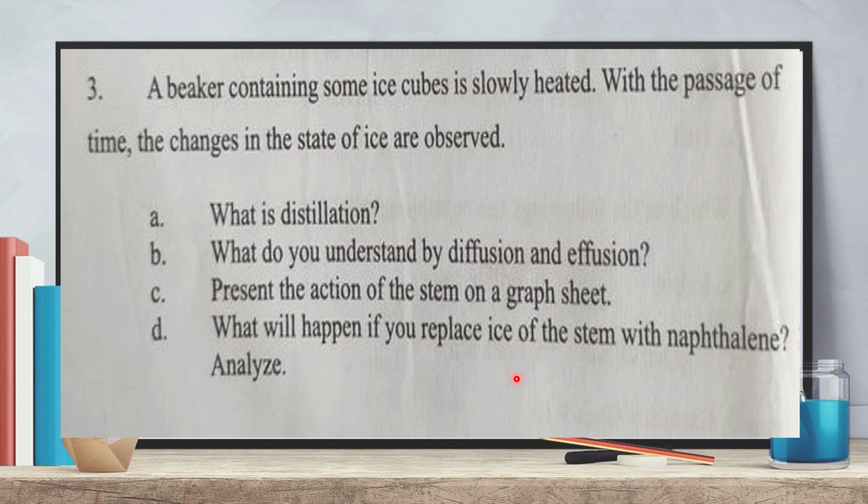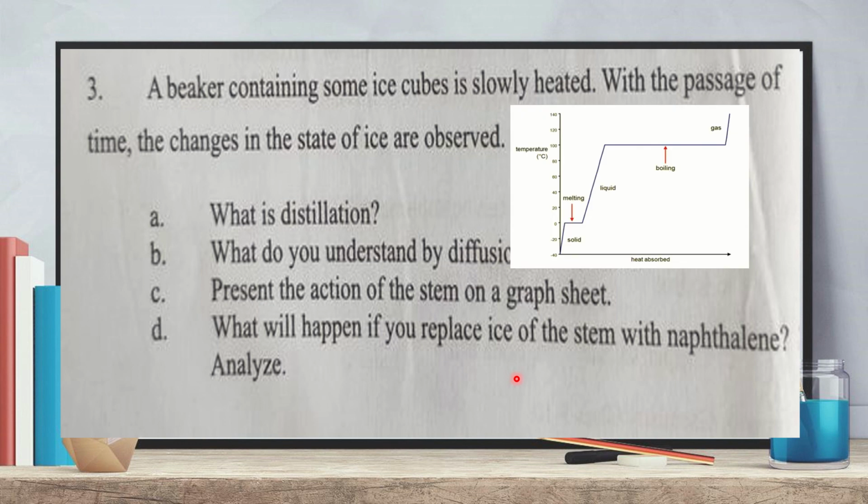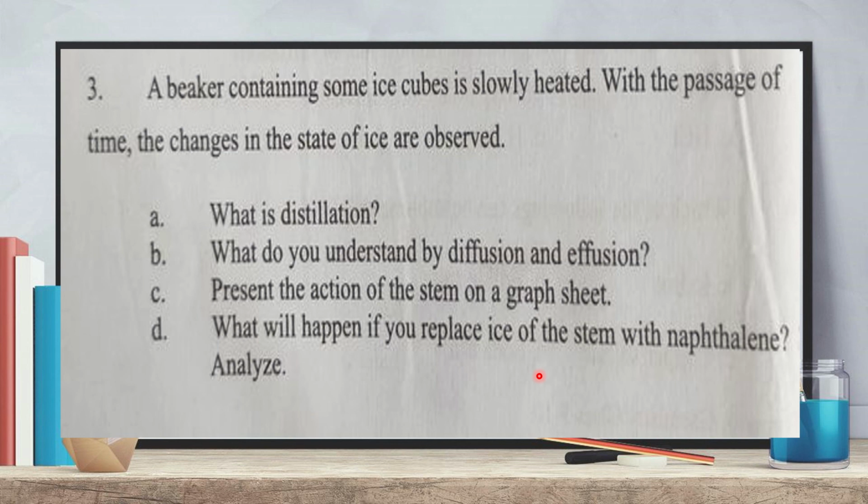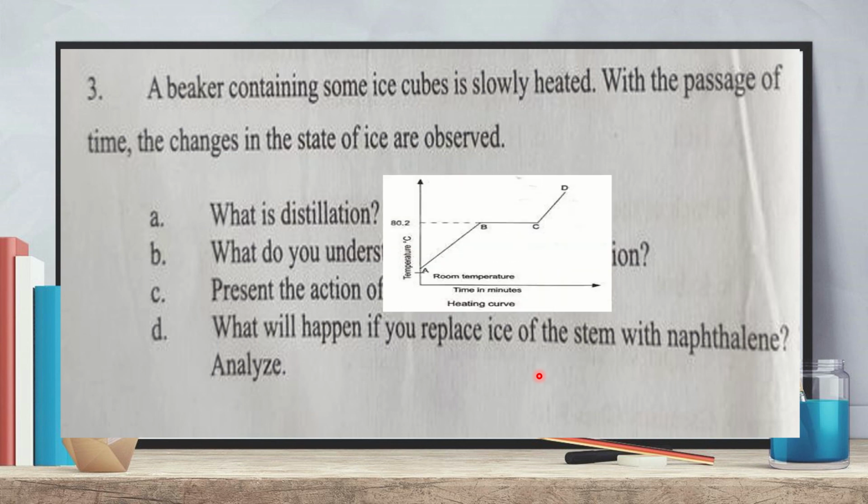For ice, you got 3 states of matter. That means in your heating curve, you got 3 steps. First step, second step, and this is the third step. But for naphthalene, you will get 2 steps because naphthalene has only 2 states, solid and gaseous.